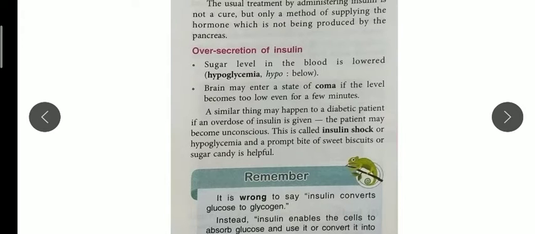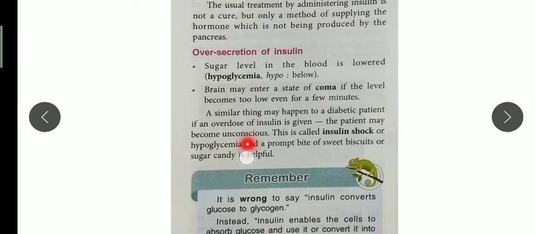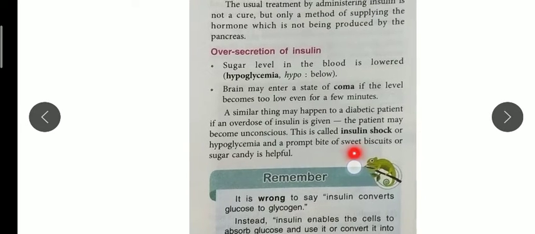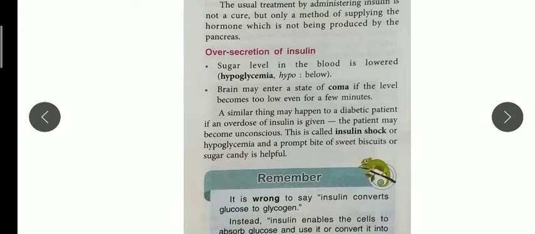A similar thing can happen with an overdose. With an overdose also, the patient will become unconscious, and that condition is called insulin shock. So you should remember, if a person has diabetes, they should carry some sweet things with them in their purse, because the glucose level drops in their blood. Sometimes they can feel unconscious, so they can easily eat a bite of biscuit or any sugar candy, so that immediately their body will get the sugar.